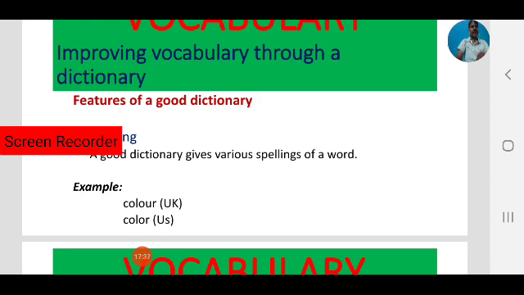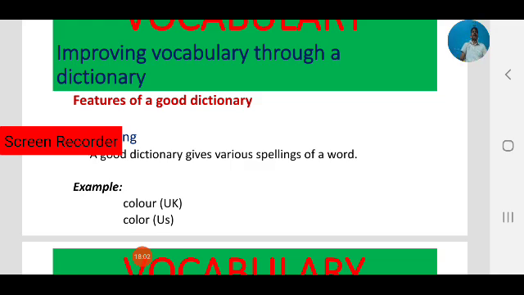COLOR, color, that is another spelling for the same word. The first one, COLOUR, is used in British English. In British English, the spelling is COLOUR. American English, they simply write COLOR. So these are the spellings.